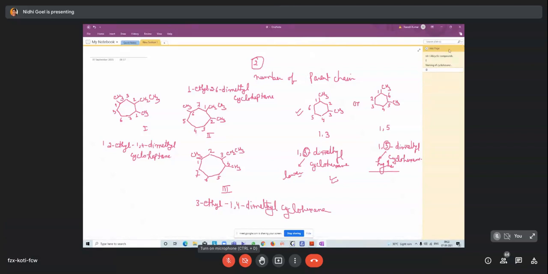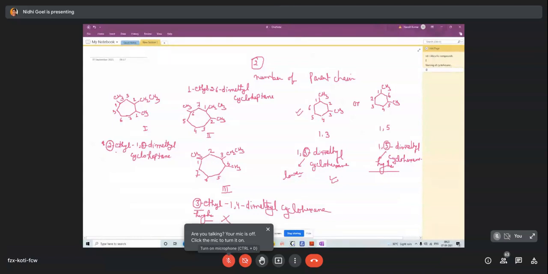So here we check the ethyl position. First we see the ethyl position. This is the second position, the second ethyl position. The methyl is at the fourth position. Here the ethyl is on the third position. That means a higher position. So it will not be considered, because the ethyl is on the higher position.